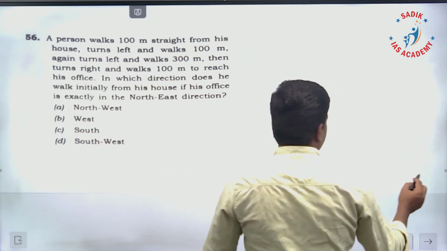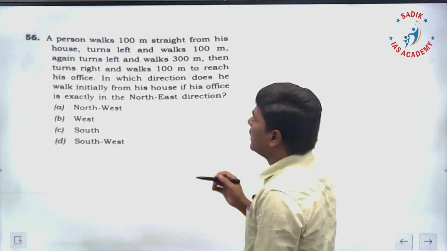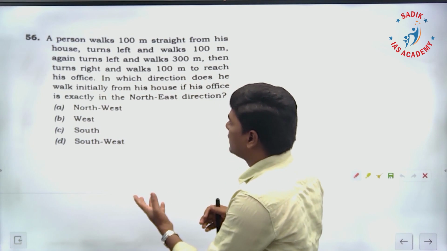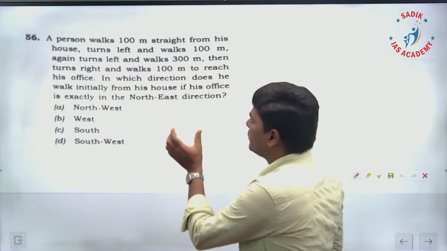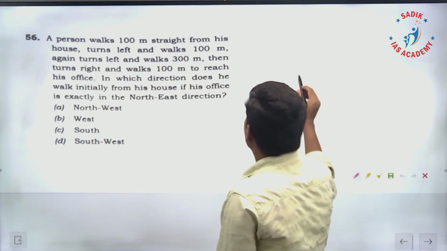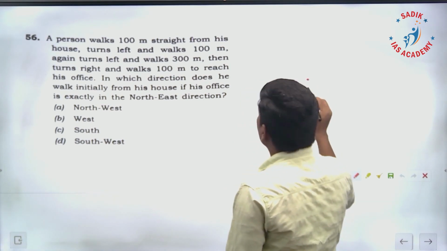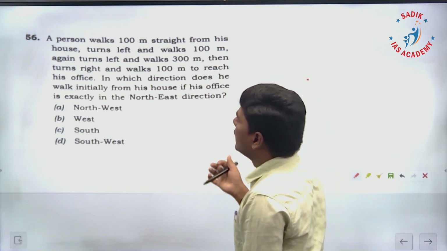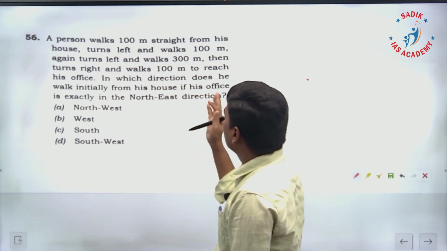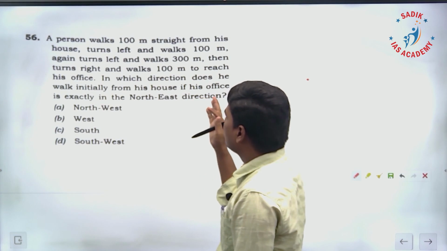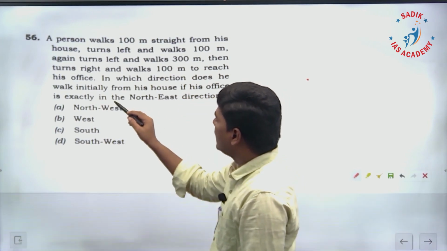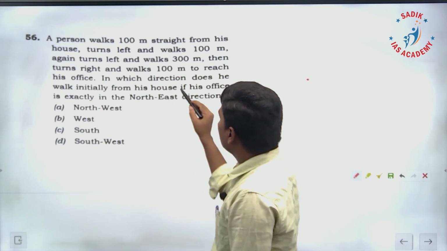56. A person walks 100 meters, a direction based question. A person walks 100 meters straight from his house, and then turns left, walks 100 meters, and turns left, walks 300 meters, and then turns right, walks 300 meters to reach the office.